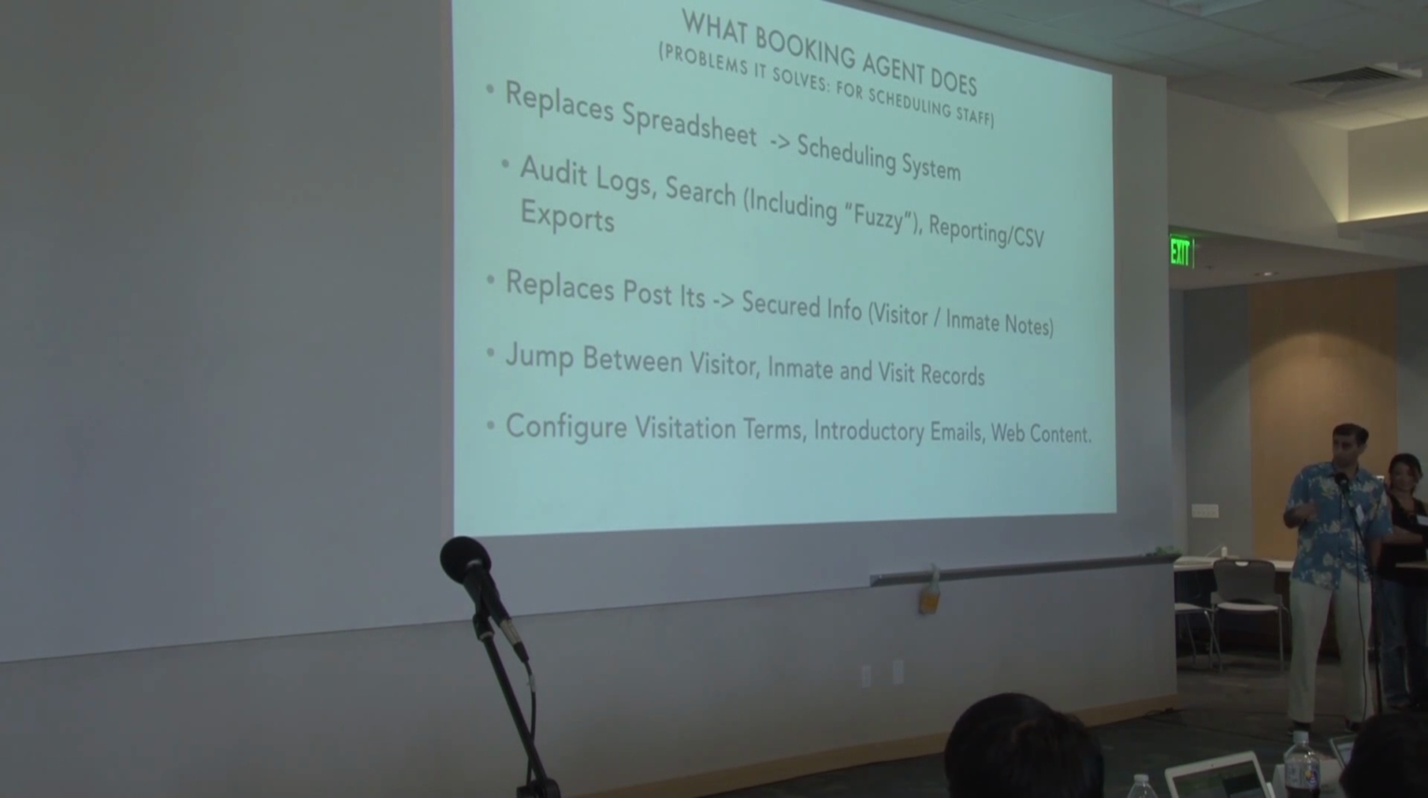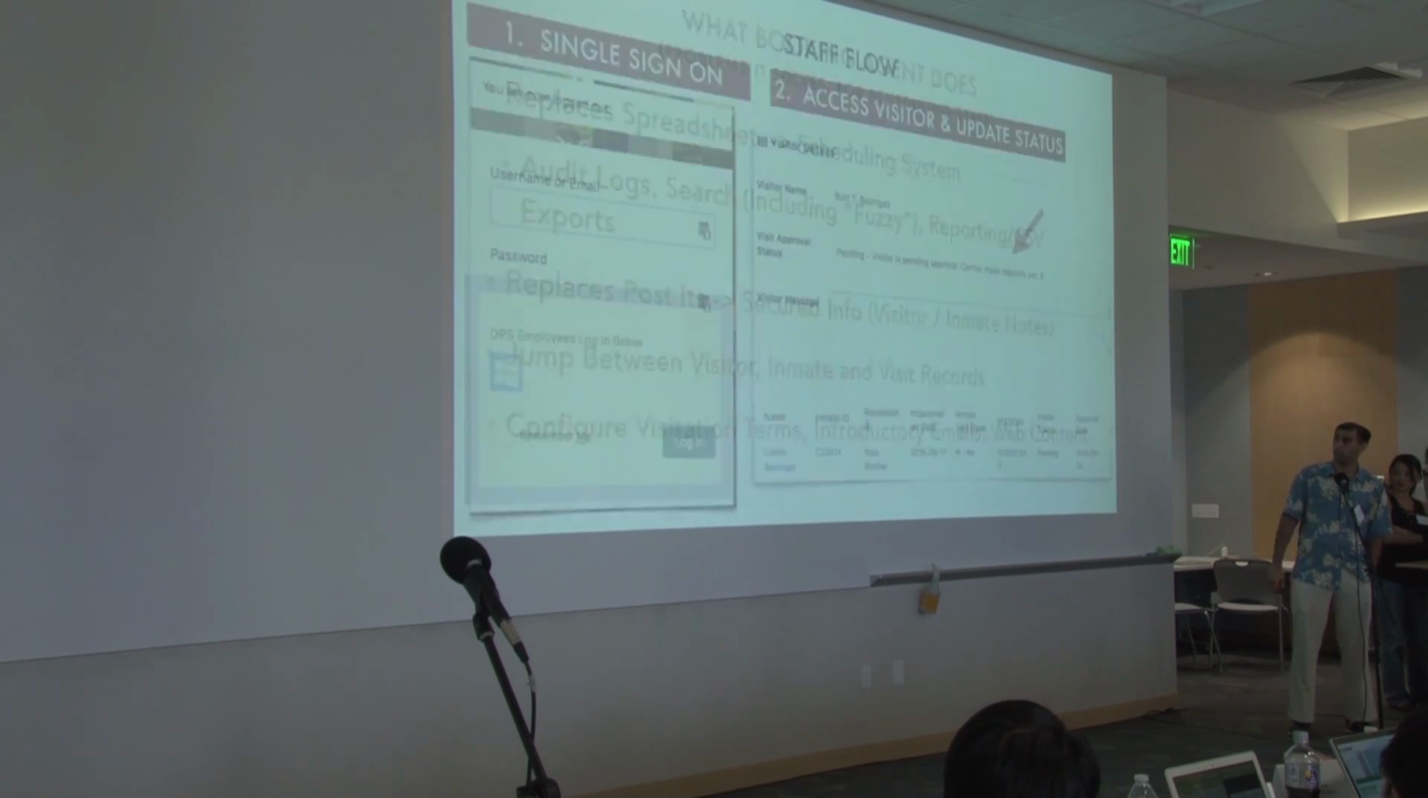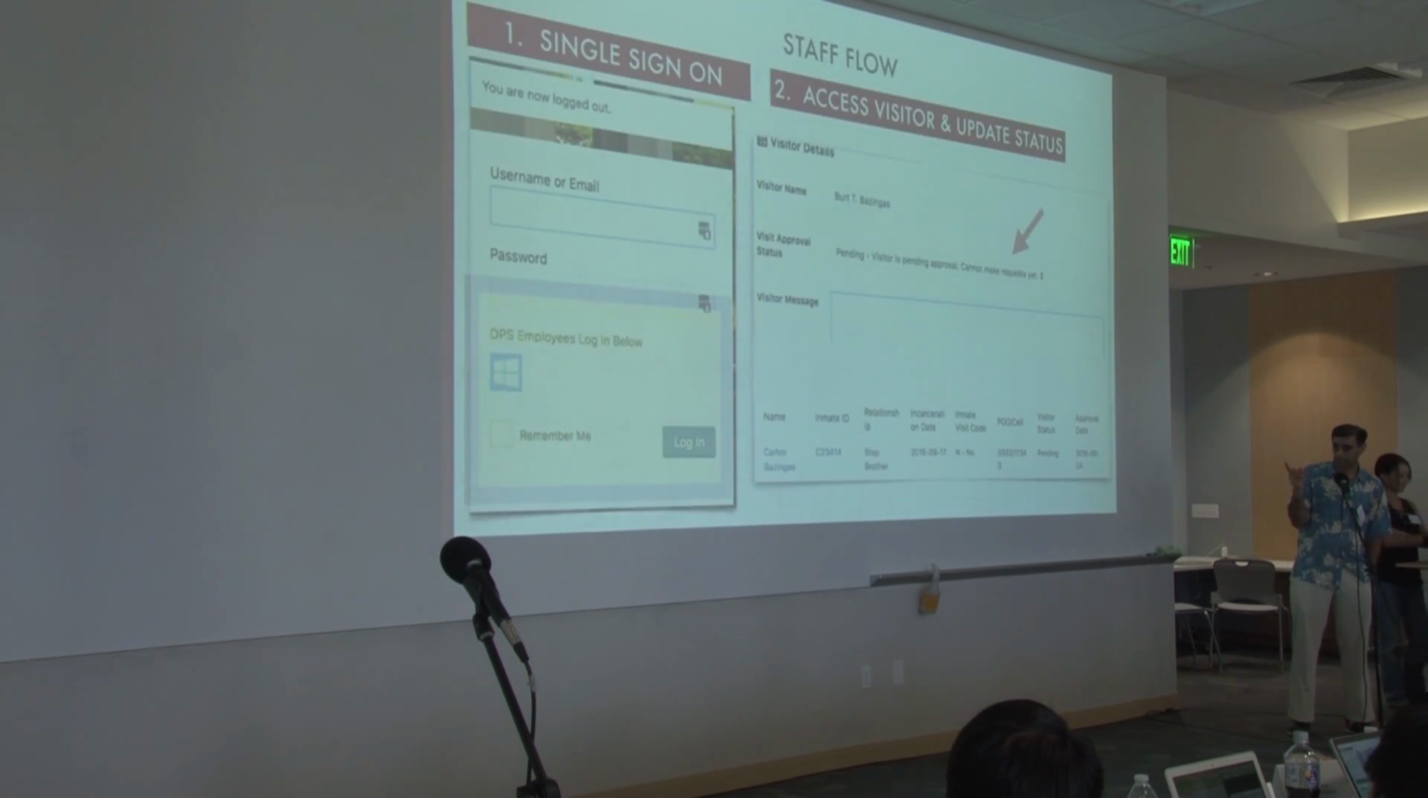We have reporting and CSV exports, and replace post-its with secured info on visitors, such as notes, as well as for inmates. You can jump between the visitor, inmate, and visit records easily through links. And you can configure visitation terms, introductory emails, and web content without having an administrator get involved. The staff themselves can do it. Next slide. So this is the staff workflow.